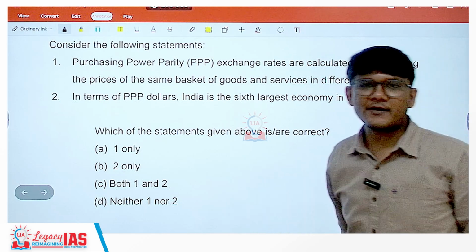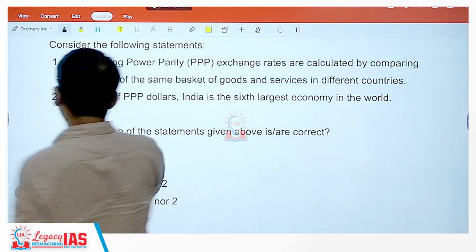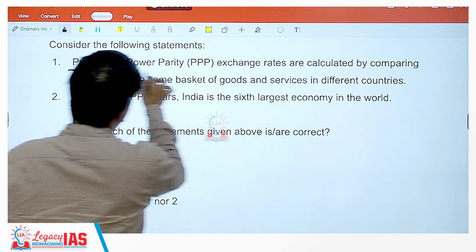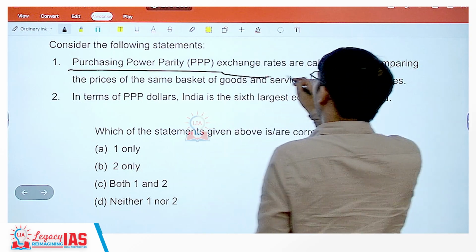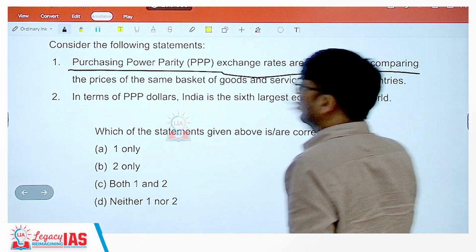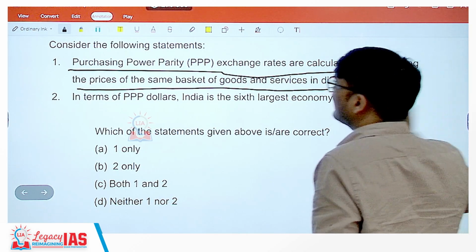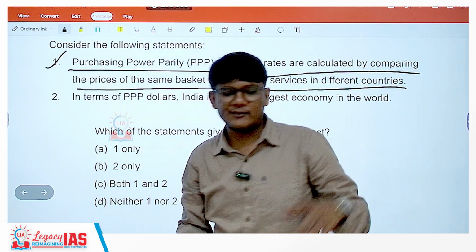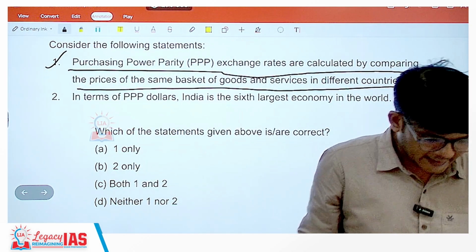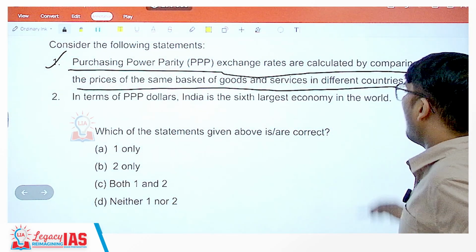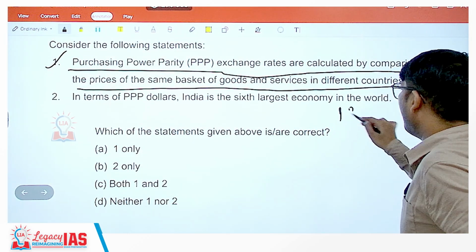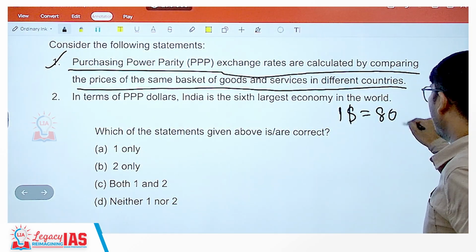Now, again an interesting concept here. Question says, consider the following statements. Purchasing power parity exchange rates are calculated by comparing the prices of the same basket of goods and services in different countries. Yes, absolutely correct. I'll explain this concept. So the thing is, guys, we know that, let's say presently $1 is trading at 80 rupees.